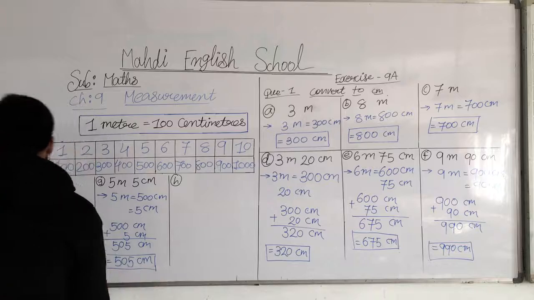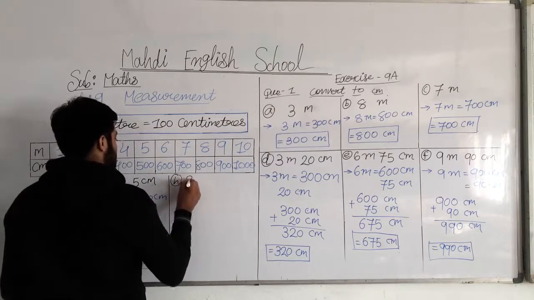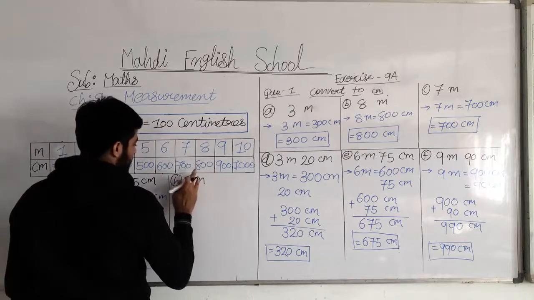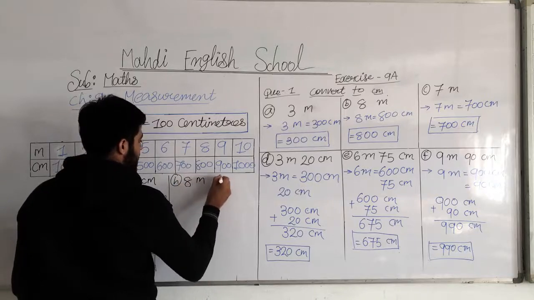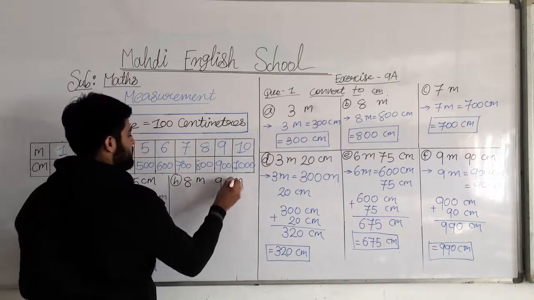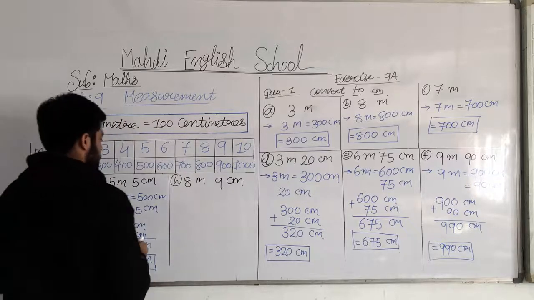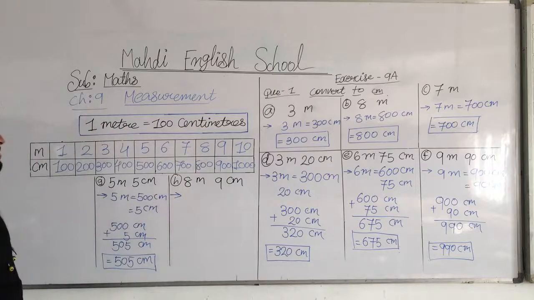Question number H. So let's check what question number H is. 8 meter and 9 centimeter. Got my point, my dear students? Then we will move on further. We will solve the answer.